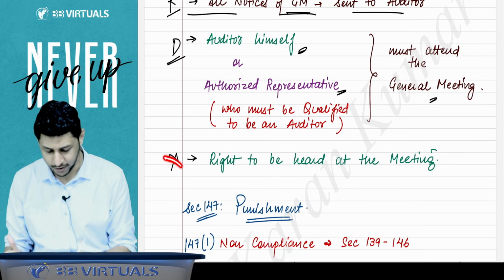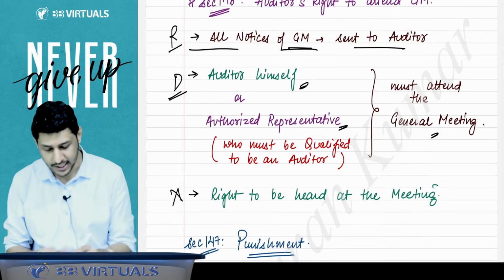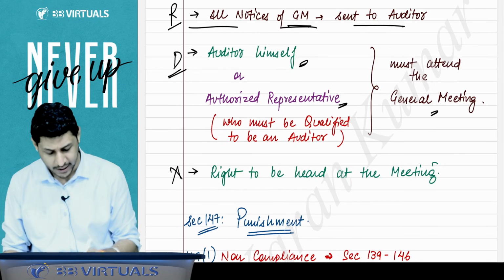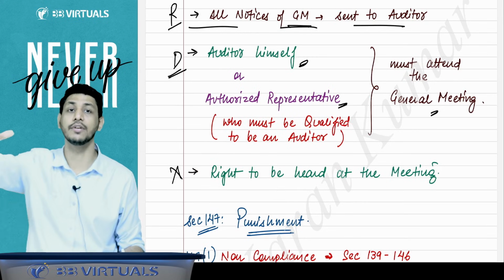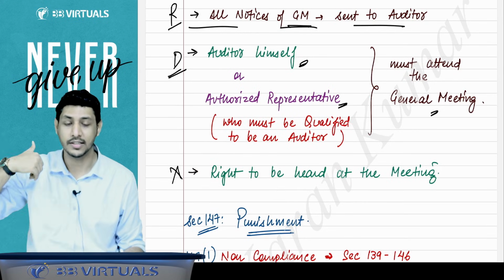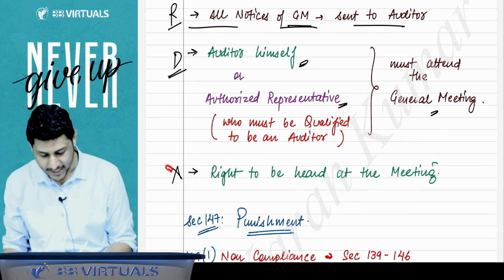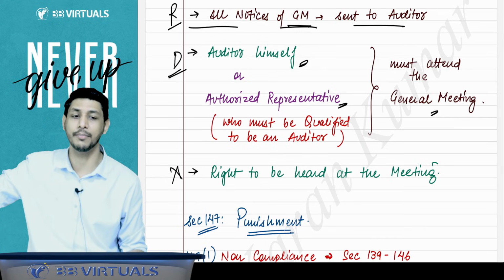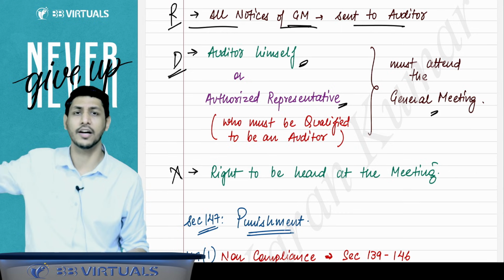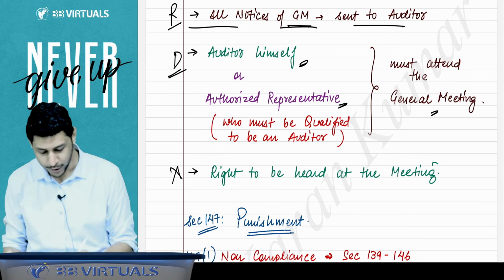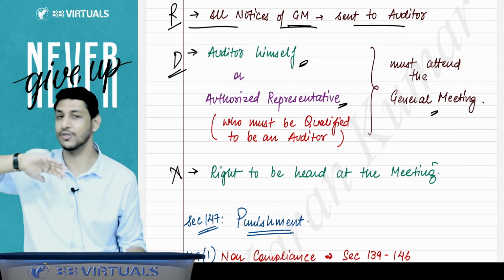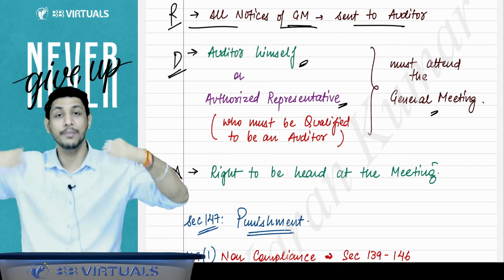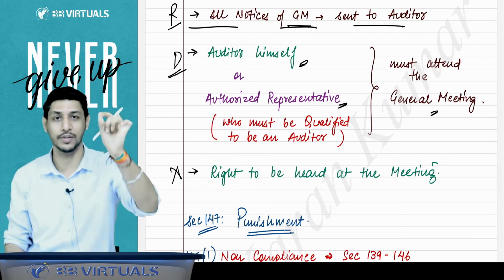Sir, why have you written X? Because there is a right that he will get the notice. There is a duty. He has to attend the general meeting, and he has the right that his sayings will be heard at the meeting, because the X was there. Who was X? There was some X, and she never heard anything of mine. So if your X is not hearing you, if your X is not listening to you, if you become the auditor, now everyone will listen to you. You will have a right to be heard in the meeting, so you have to be the auditor of the company.